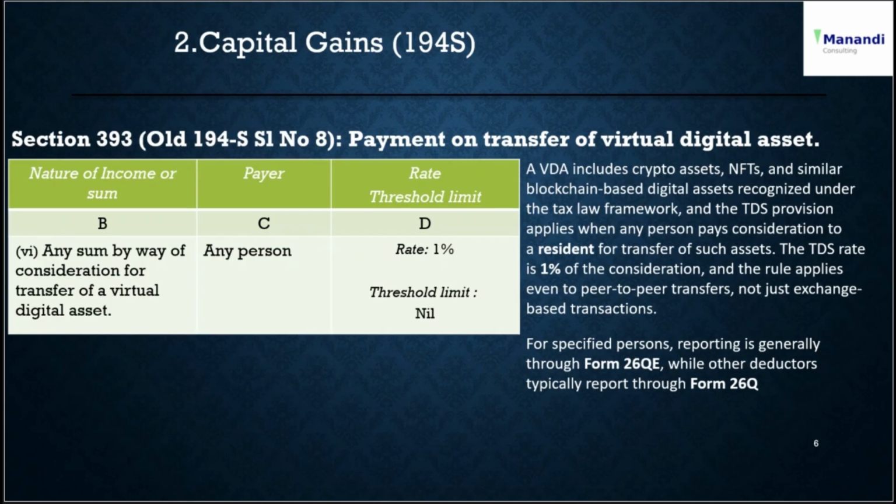In special cases, if consideration is wholly or partly in kind or in another VDA, tax must be ensured before releasing the asset, because the law requires TDS to be collected even when there is no full cash component.